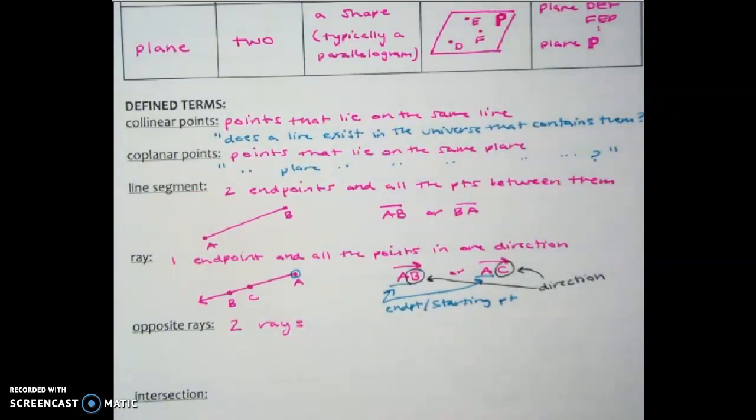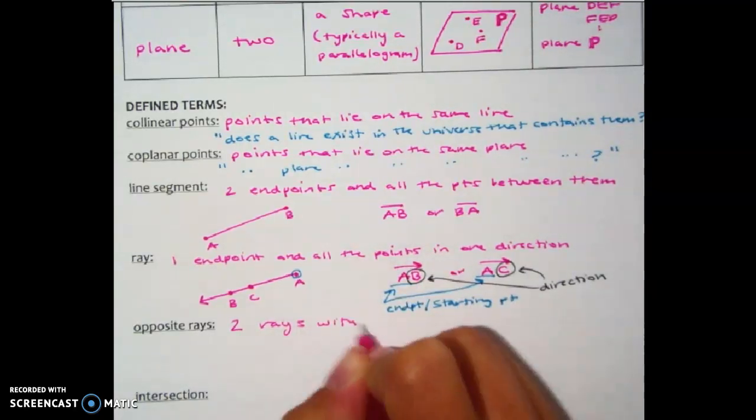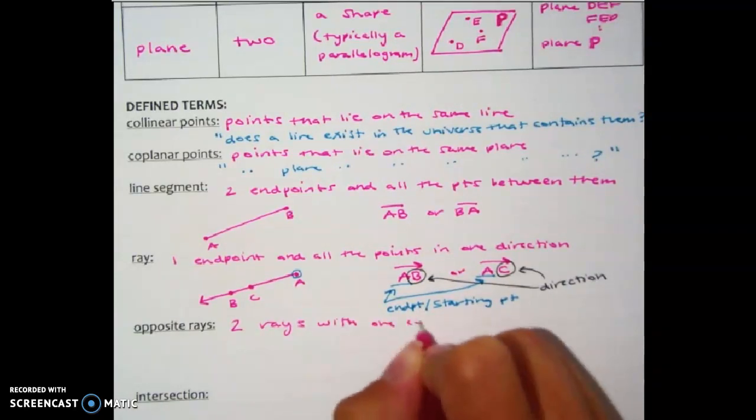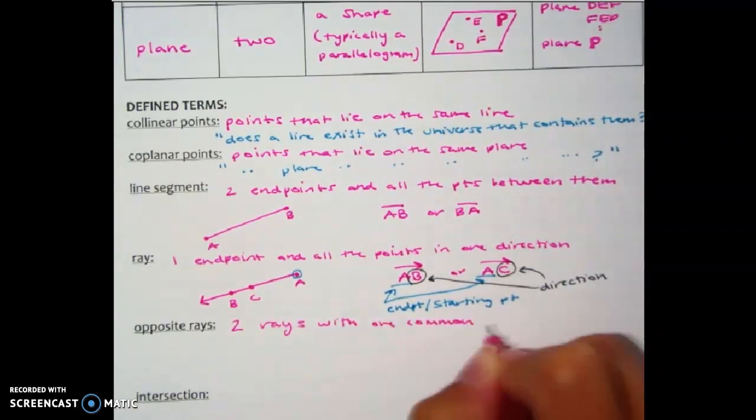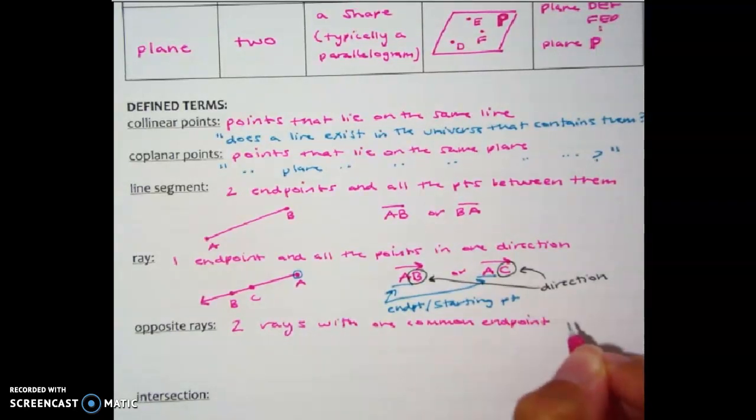All right, so let's put those requirements down. We are going to say there are two rays with one common endpoint that form a line.